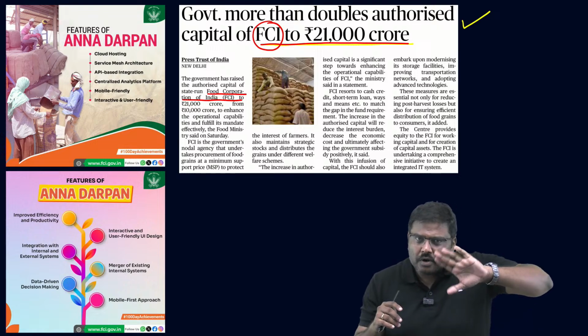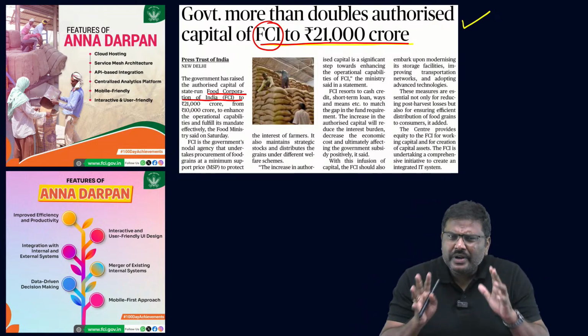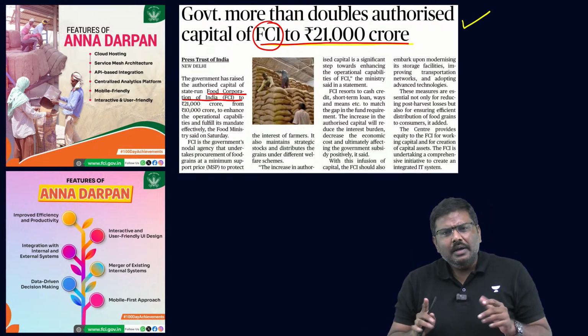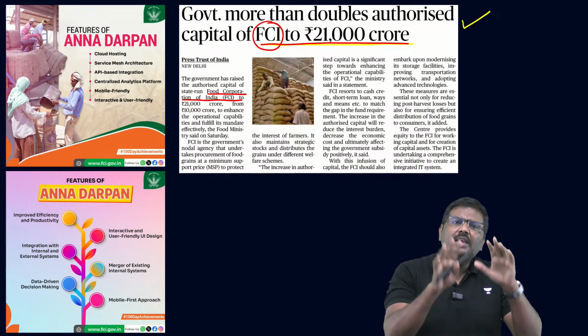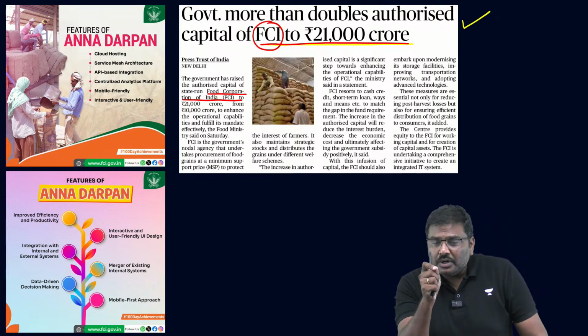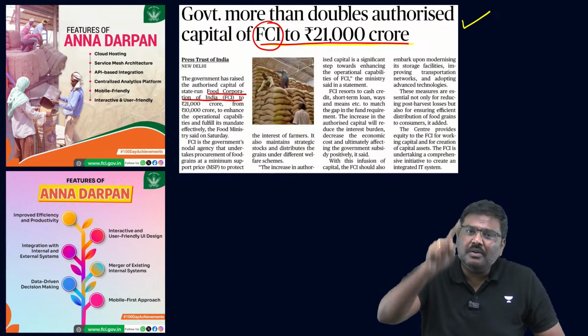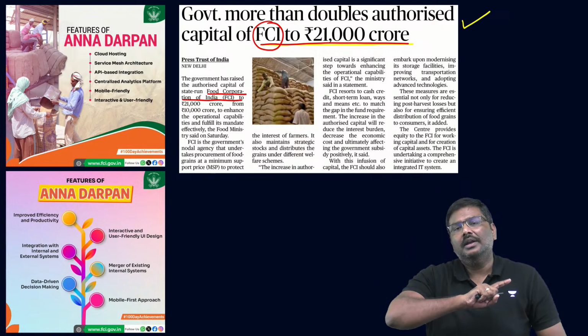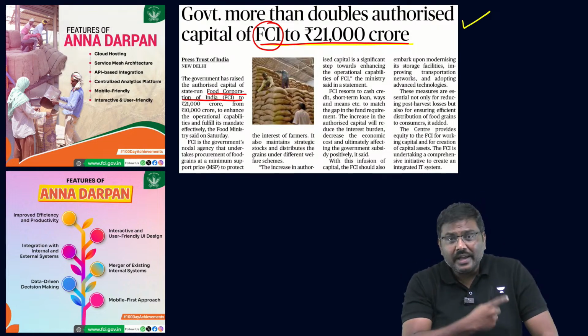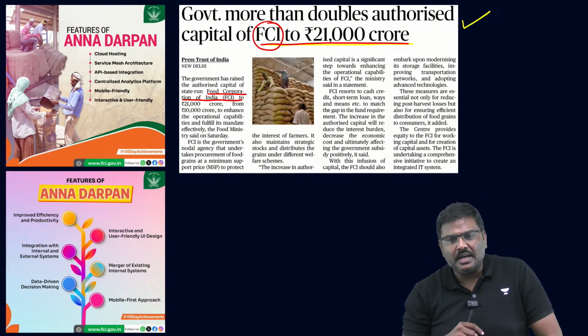Right? And before I go forward, is FCI procuring food grains only for the distribution purposes? Absolutely no. FCI will procure the food grains even for buffer stocks. Remember this. It will procure the food grains for maintaining buffer stocks as well. Right? This was asked, in fact, in the UPSC mains last year. Is it okay? Last year, buffer stock concept was asked.